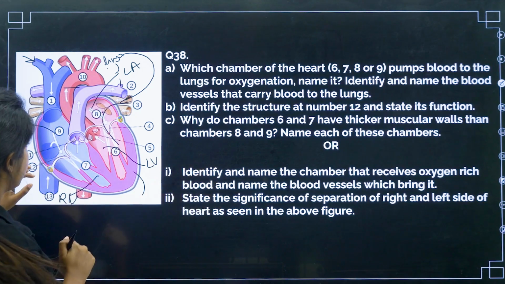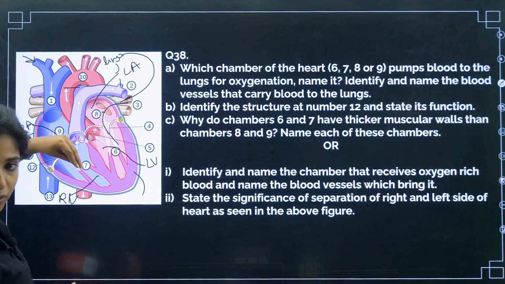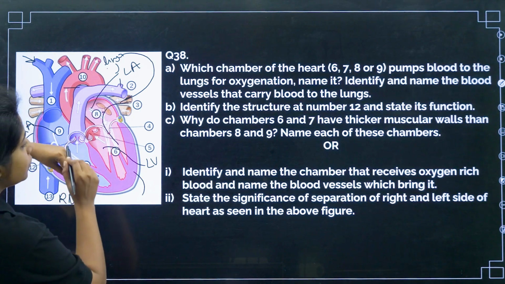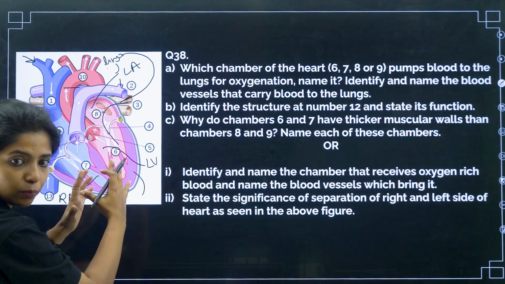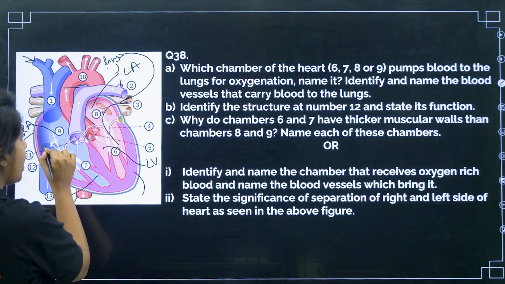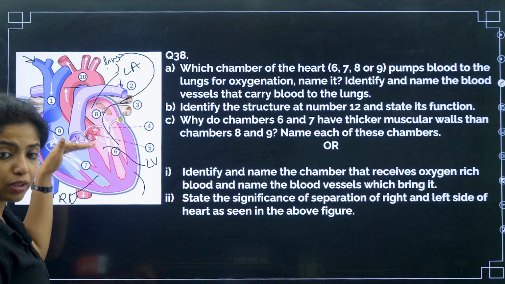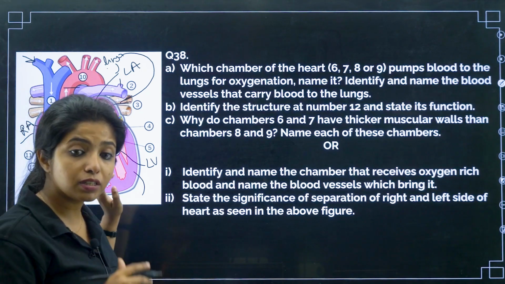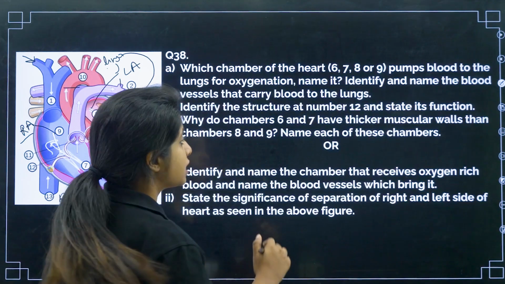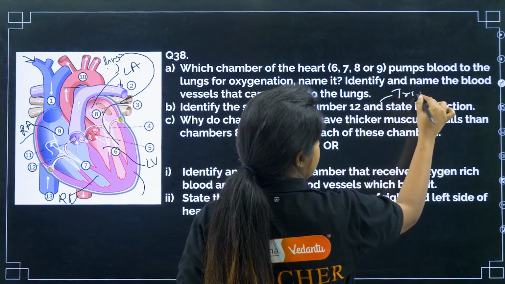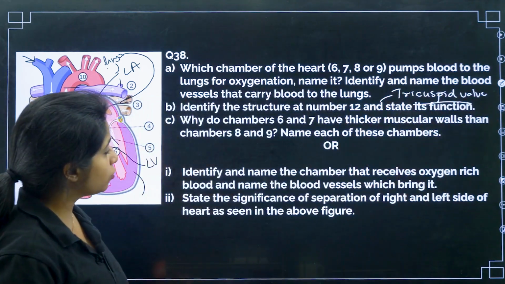What does it do? Basically, the right atrium pumps the blood to the right ventricle. Now, this blood has to go to the lungs, so the ventricle also has to pump. If the blood moves back, then who will maintain the pressure, and what blood will go to the lungs? So, for preventing the backflow, we have valves over here. What do you call this valve, which is in between the right atrium and right ventricle? We call this valve the tricuspid valve. Tricuspid valve.